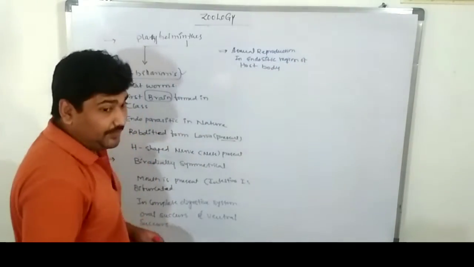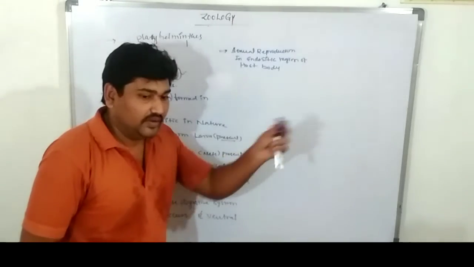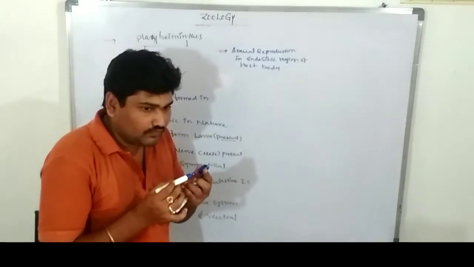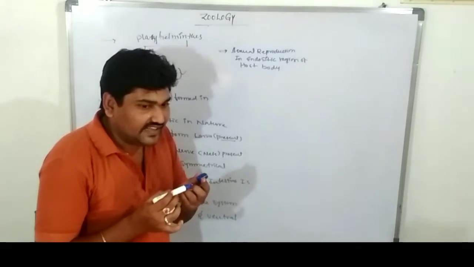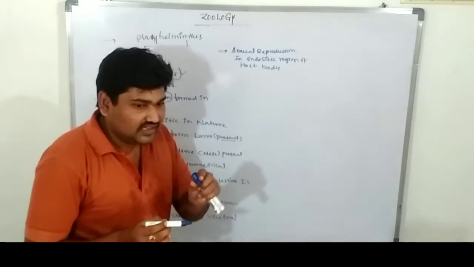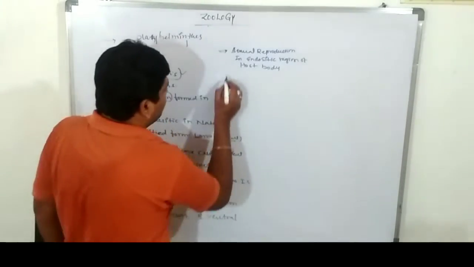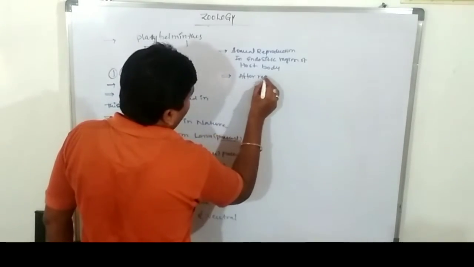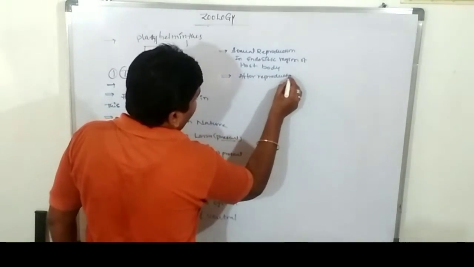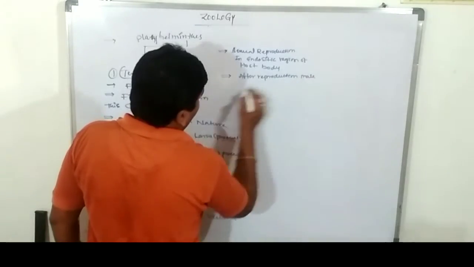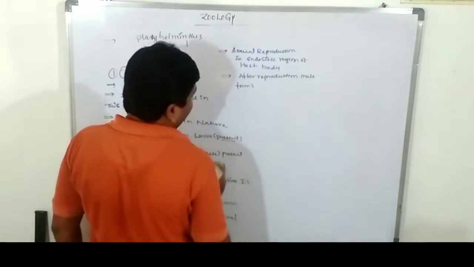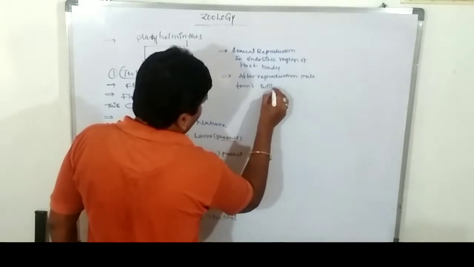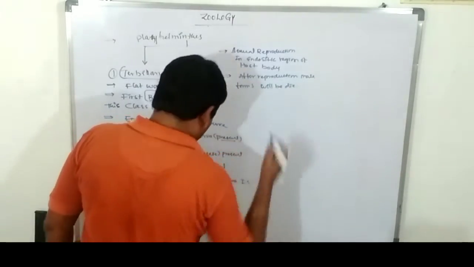After the completion of reproduction, the male individuals will die. Are you clear? They are mating together. The male individual, after releasing its sperms into the female body, will die. After reproduction, male forms will die. Same as in platy and nemato also.